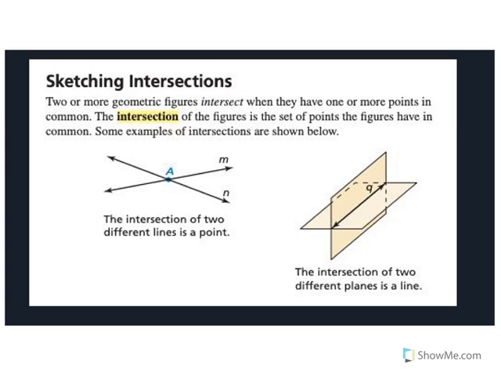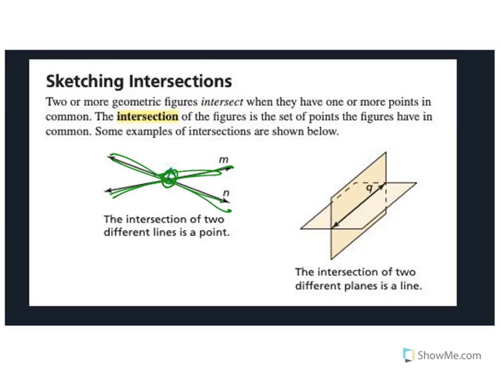Okay, so what we're trying to figure out is what do we get when we intersect the things that we were learning about. So if we intersect two lines, we get a point. We kind of know that because we just did the system stuff, right? And when we intersected two lines, we got the point that was the answer.